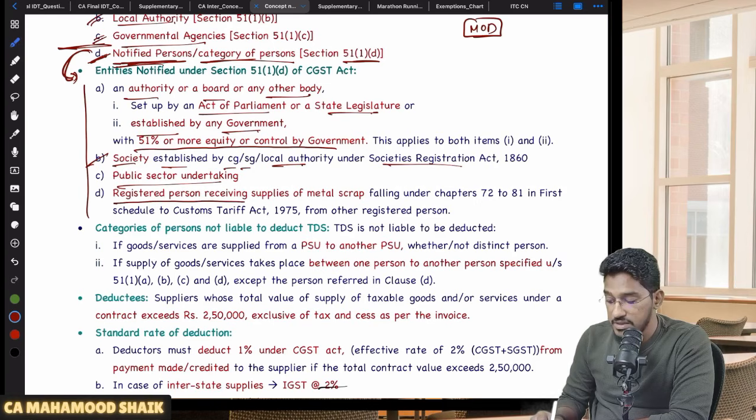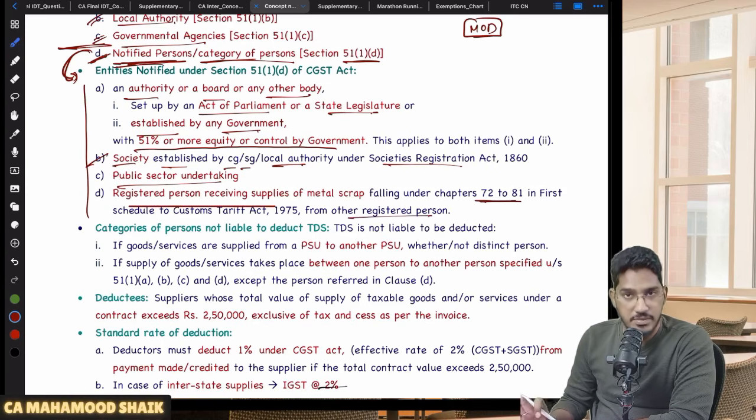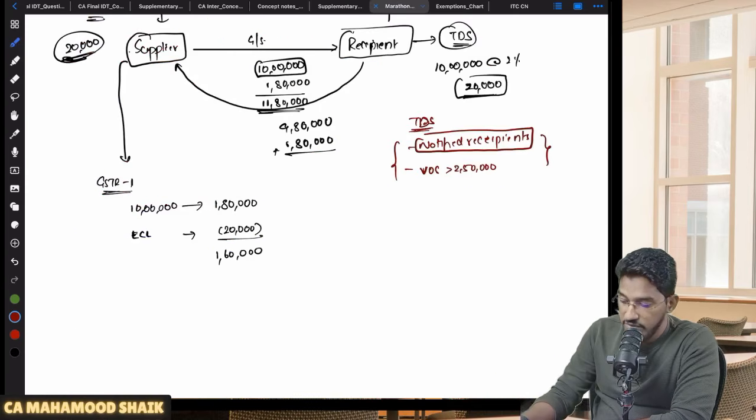Or registered person receiving supplies of metal scrap. If the recipient is a registered person, if he is receiving supplies of metal scrap falling under 72 to 81 in the first schedule to the Customs Tariff Act from other registered person, then also TDS will become applicable. So tell me, who and all are the notified persons here?